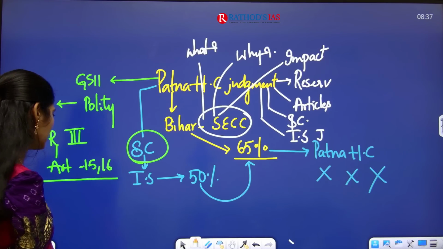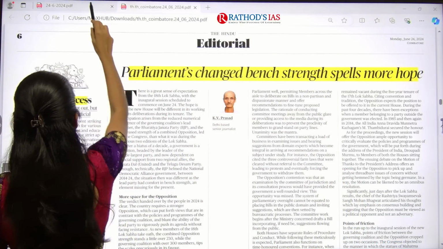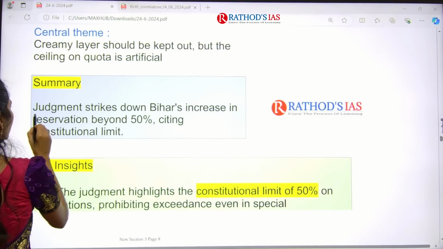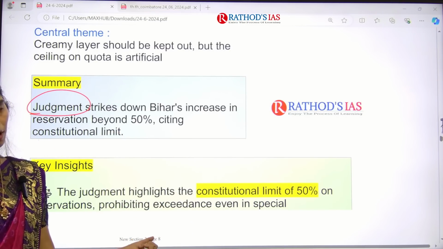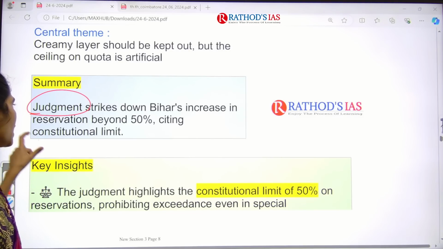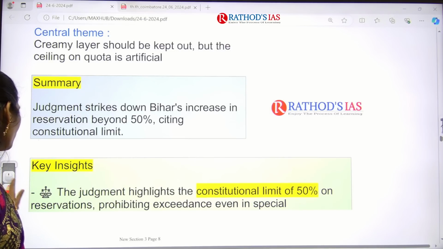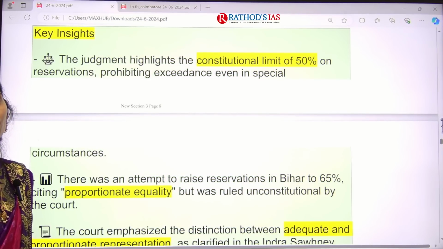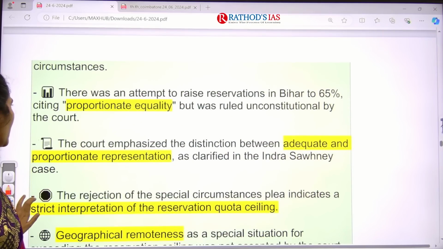So now let us see this article in detail. What is the summary of this article? Recently a judgment of the Patna High Court said that you should not follow 65% reservation, because the Indra Sahani case already says that 50% is the limit of reservation in the state. The key highlight is that the constitutional limit of reservation is 50%, and we should not exceed that. That is mainly what the Patna High Court said.